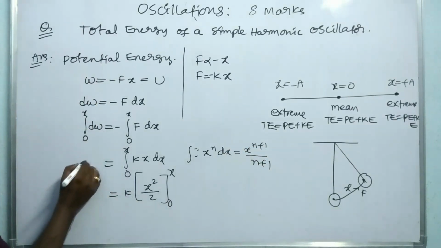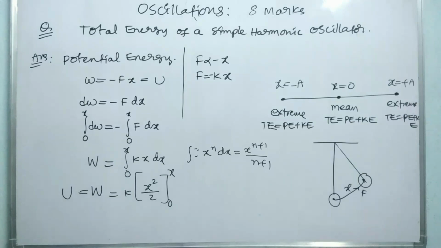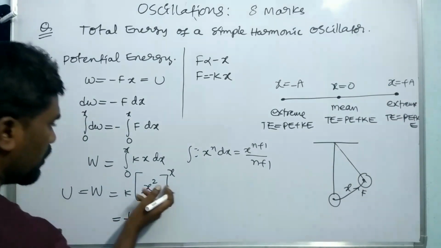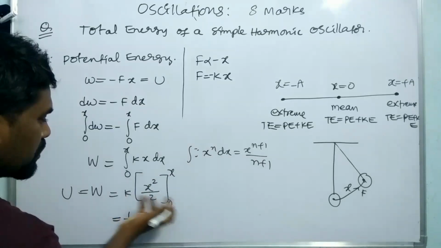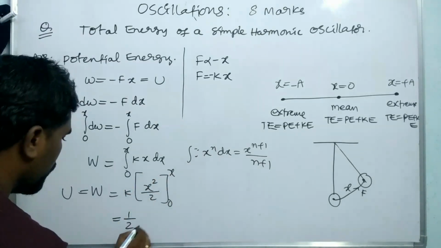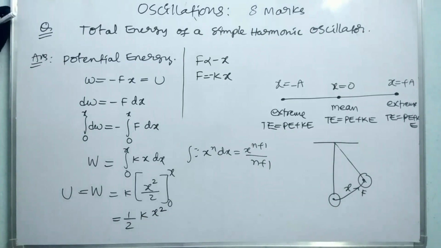So what do we need? This is the capital W, the total work done, which should be in the form of potential energy. So from this we can write that it is equal to 1 by 2. The limits will be applicable, upper limit minus lower limit, x square by 2 minus 0. So 1 by 2 k x square. This is the potential energy.